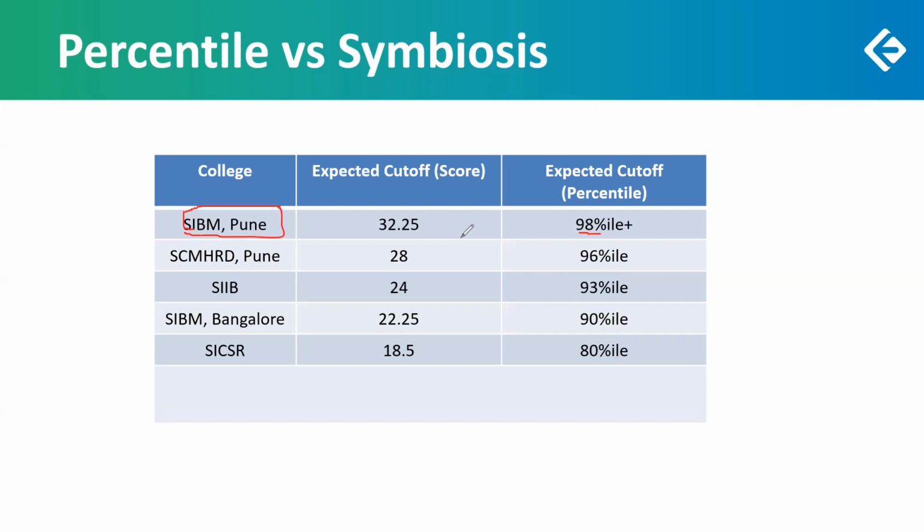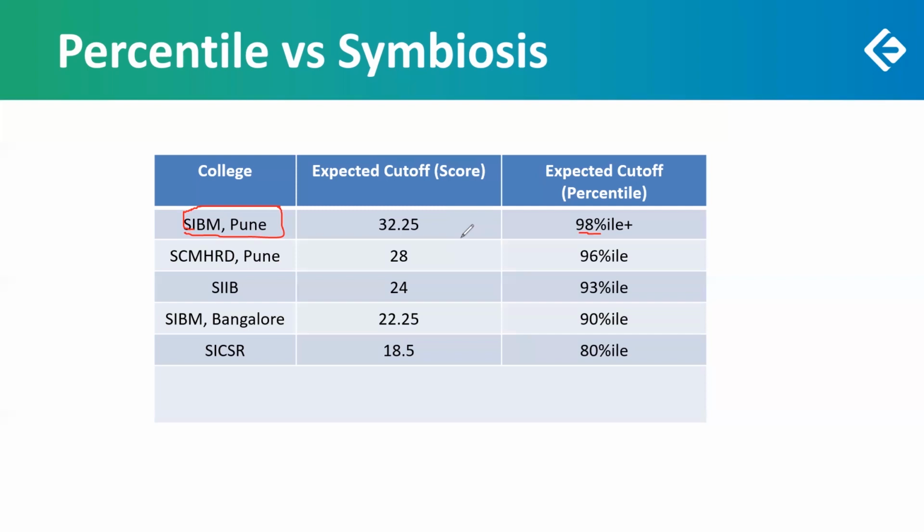Then 90 percentile, 22.25, that is SIBM Bangalore. It is a sub branch of SIBM Pune. And lastly, 80 percentile and 18.5 score, SICSR. And there are a lot of other colleges. I think there are 14 colleges in Symbiosis, but we are not going to talk about all of them.